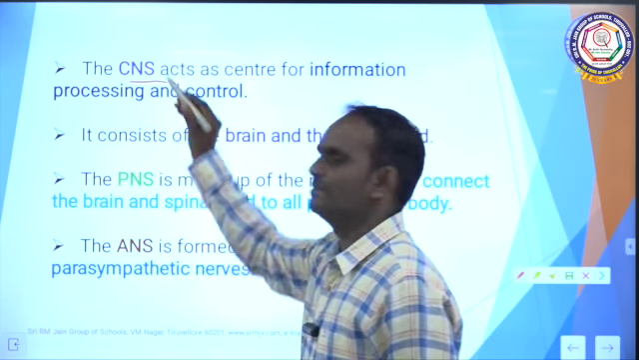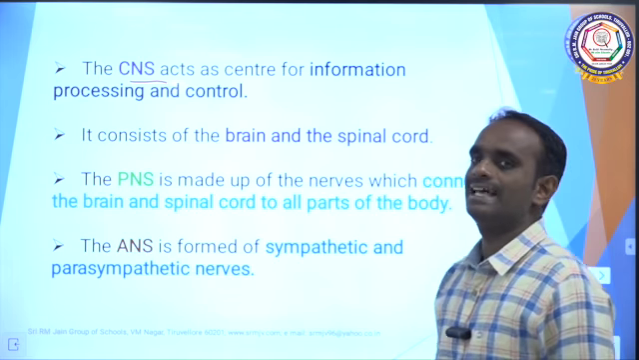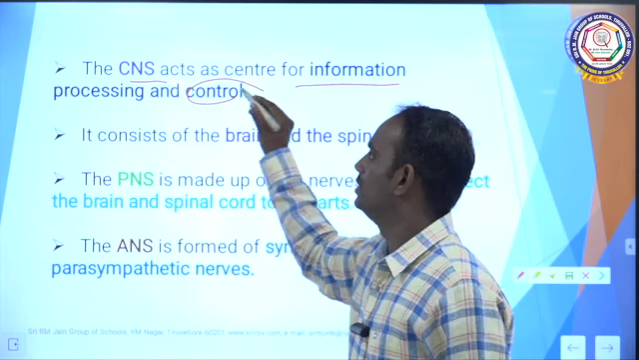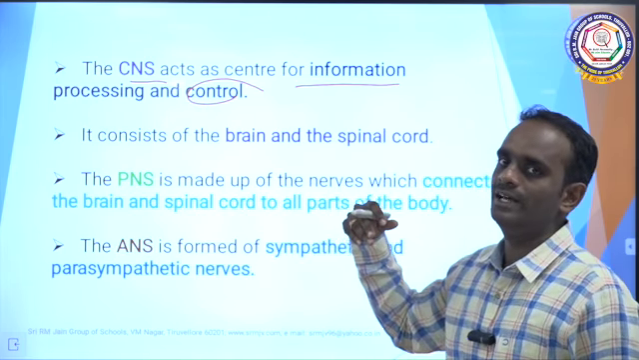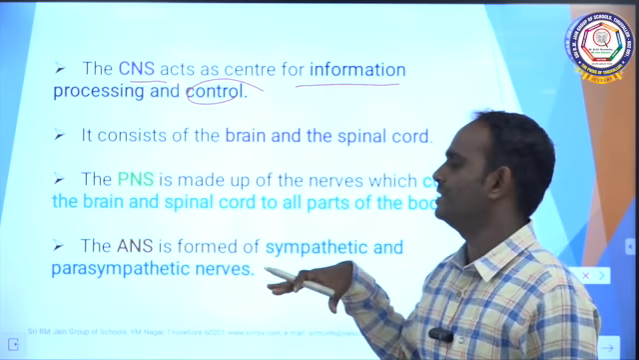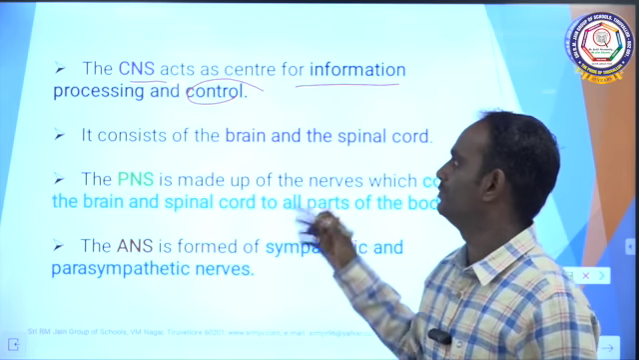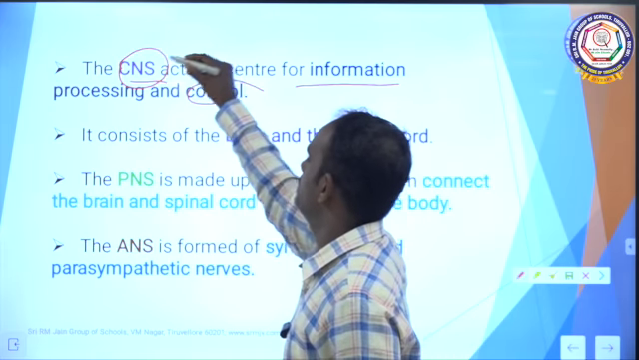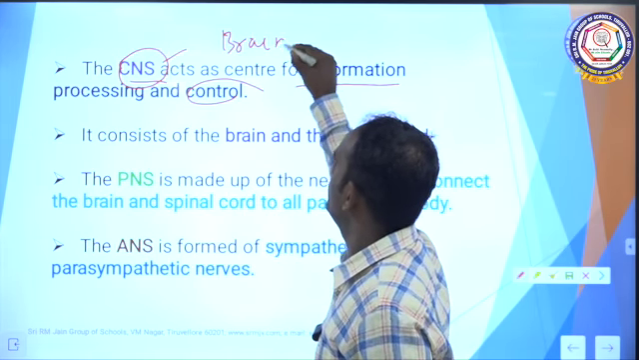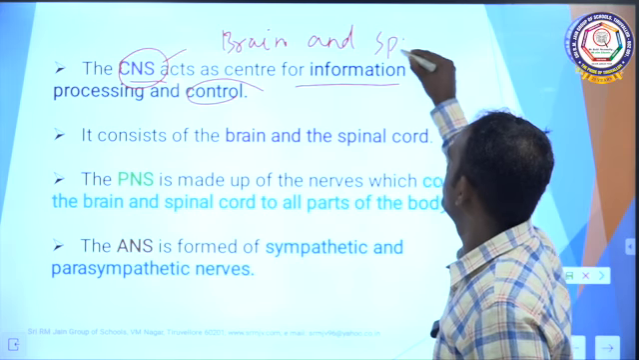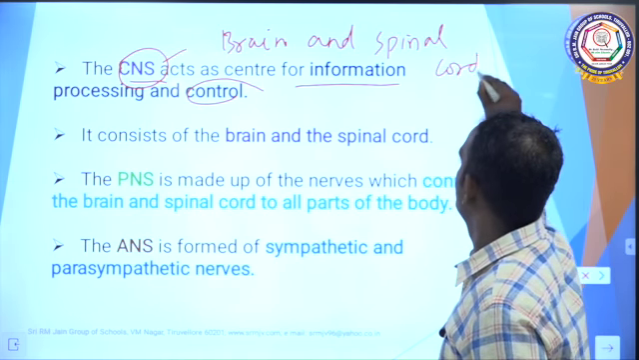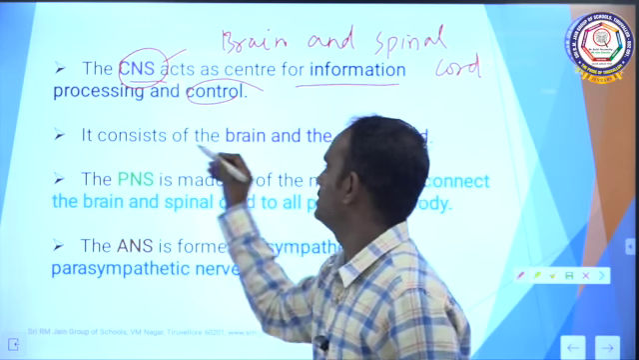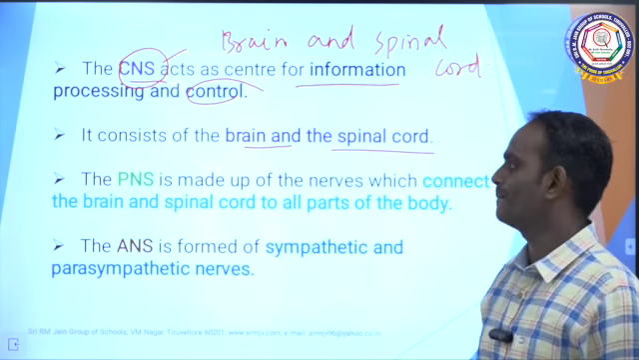The central nervous system, CNS, acts as a center for information processing and control. So, all the information is received and then processed, and based on the information, all the controls act from the central nervous system. The central nervous system is nothing but the brain and spinal cord. These two comprise the central nervous system. So, the CNS consists of the brain and the spinal cord.